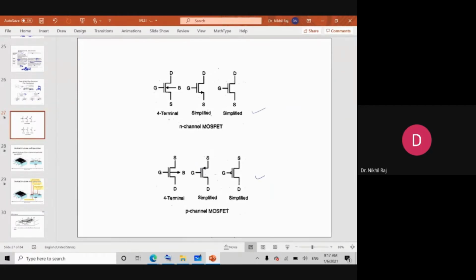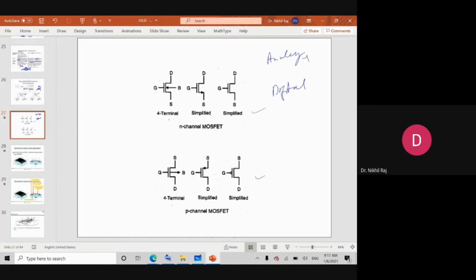Generally the MOSFET has four terminals, and the fourth terminal is named bulk. But when we go for designing circuits, we go for either analog or digital, one of the two domains.